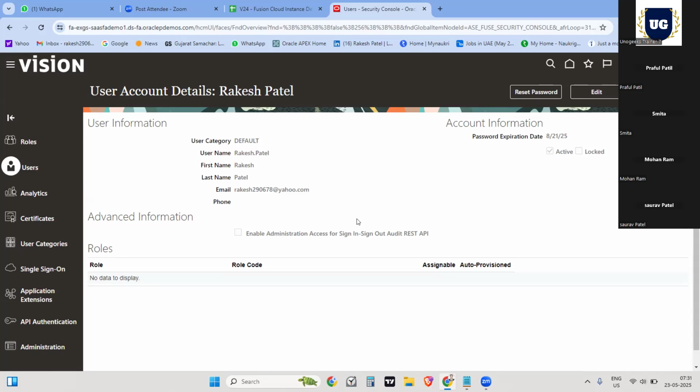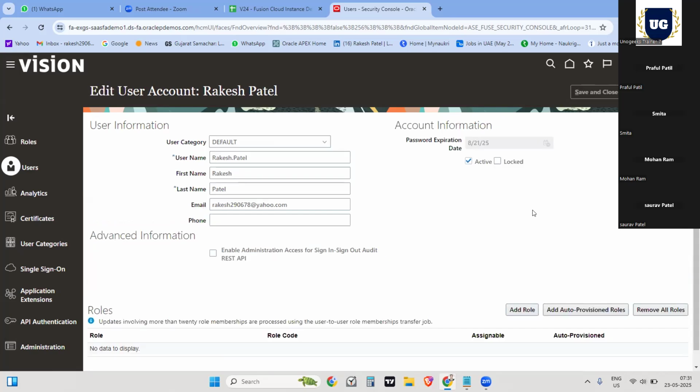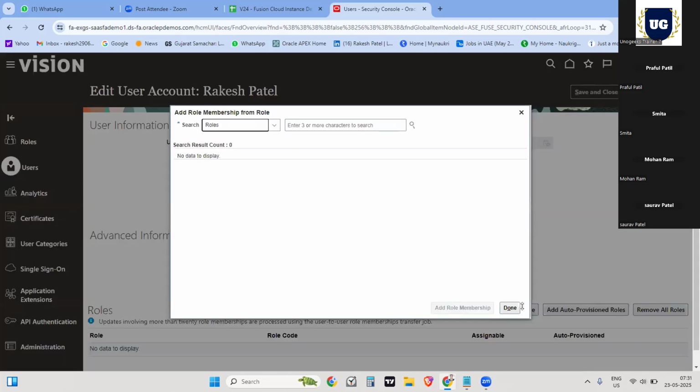Okay, now I'll tell you what is upcoming with us. Sir, I have created my user with Rakesh Patel. Perfect. You can add your role also. Sir, I have not created any role yet. You have to add the standard role. Click on the edit button. The add role button is there. Just type procurement there.